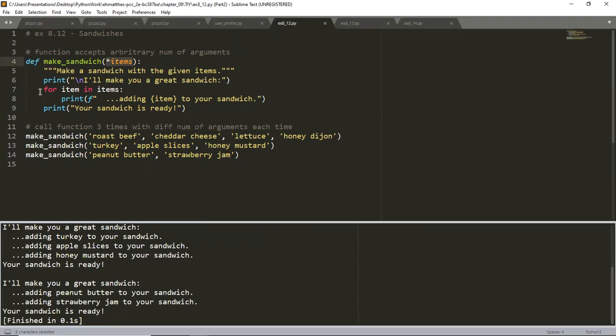The loop starts on line 7, and it says for item in items. Yeah, it takes a long time to think about the singular and plural. I've had a hard time coming from other languages, coming from C++ or Java, where we used i a lot for index. I may have done that in a demo in the past, so forgive me. I'm trying to get that out of my system.